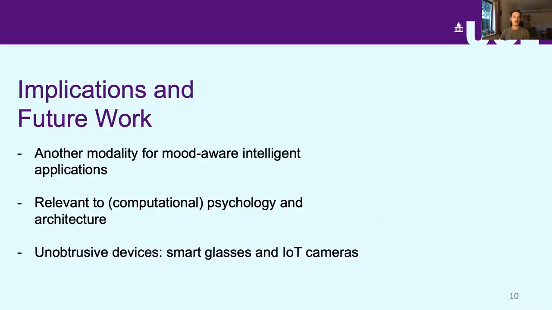In terms of the implications of this work, we've essentially presented another modality that can be used for mood-aware intelligent applications. We think that the findings of this study are relevant to computational psychology studies and also more broadly to architecture for the design of indoor and outdoor spaces for human use. And in terms of future work, while in this study we considered the collection of photos that represent the visual environments using smartphones, it would be much easier to gather this data using unobtrusive devices such as smart glasses and IoT cameras.